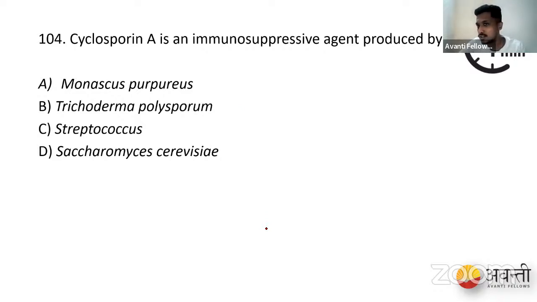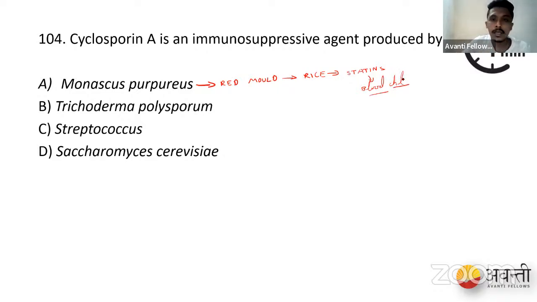It's so well given in our textbook. Let's see the first option. Monascus purpureus is also called the red mold. This organism infects rice, and it is helpful in the production of a biologically important substance called statins, which reduce blood cholesterol, especially the bad cholesterol.